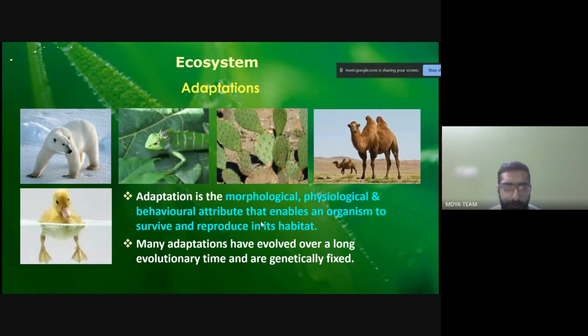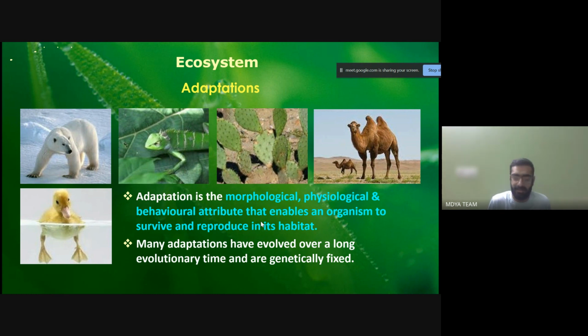Okay, now we move on to the adaptations. Adaptation is a morphological, physiological and behavioral attribute. So these are the types of attributes that enable an organism to survive and reproduce in its habitat. So what is adaptation? For example, yesterday I gave you the examples of the cactus, the camel and the polar bear. So they are adapting. The characteristic features of the body of those organisms are such that they are able to survive and reproduce